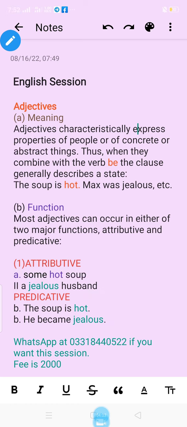क्योंकि यहाँ पे जो predicate है, लाइक जो ऑब्जेक्ट है वो सोप और हस्बैंड है, और हॉट और जेलस जो है वो सोप एंड हस्बैंड की जो क्वालिटी है उसको डिस्क्राइब कर रहे हैं. So this was the short video about what is adjective and what are its function, and what are attributive and predicative adjectives.